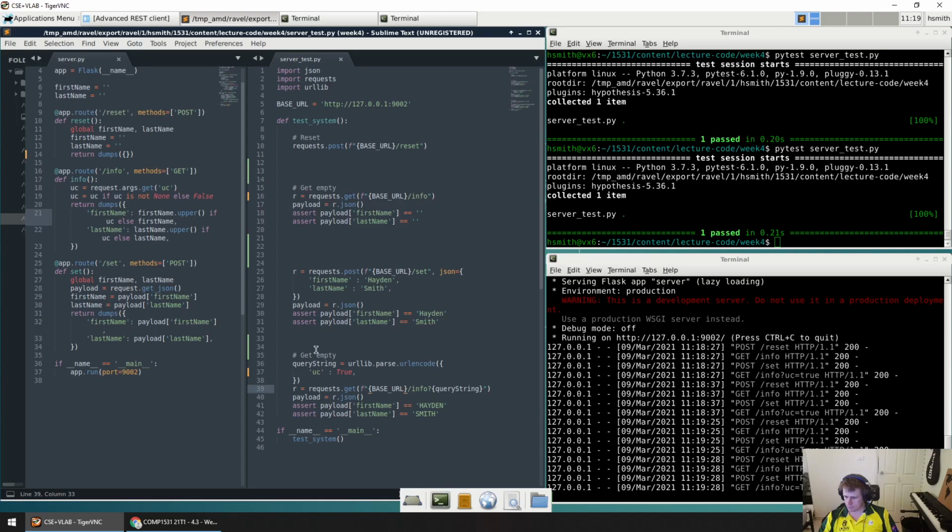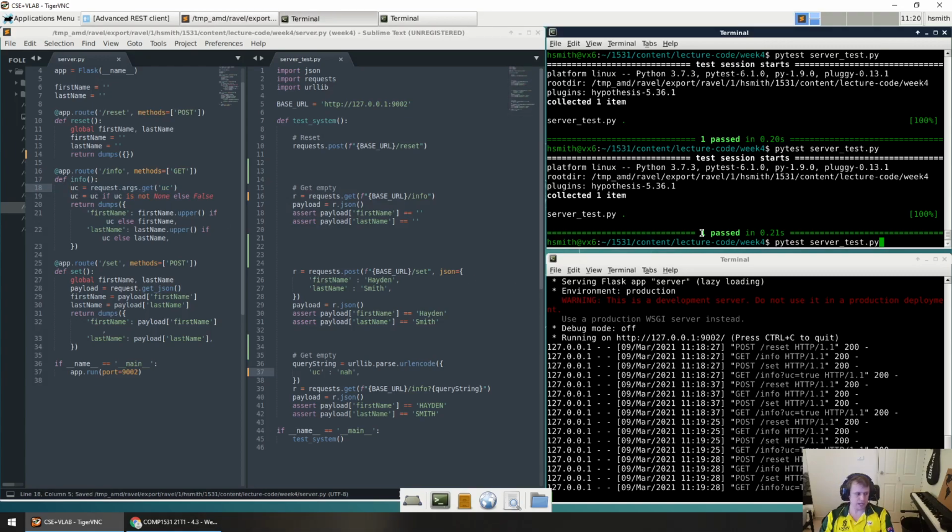TTTKKK says, how come it understands that equals true as a bool? It actually doesn't understand that as a bool. It could be anything. The fact that it's defined is what we're checking here essentially. When we get UC, this is just going to be some value, so we're more just checking that it's not false.